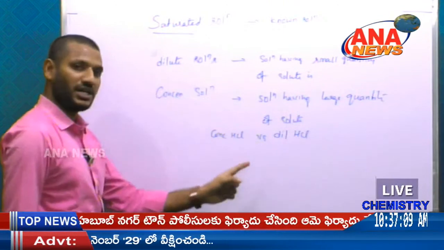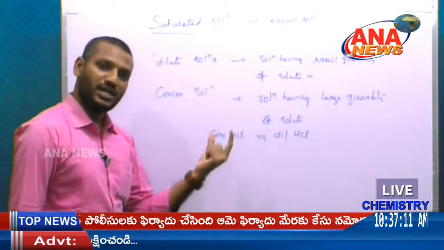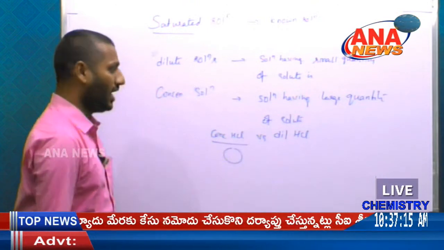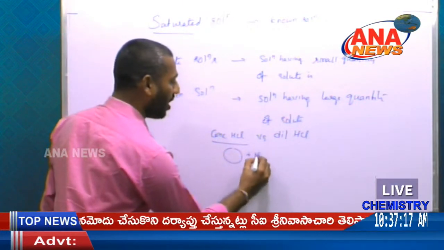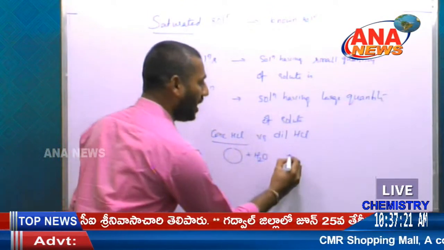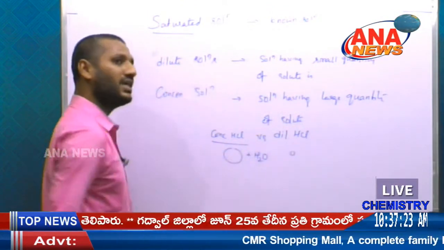A concentrated solution has a large quantity of solute. If we add a large number of water molecules, it can easily be converted into a dilute solution.